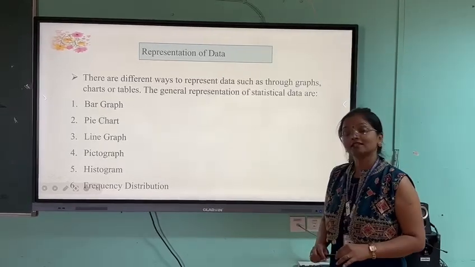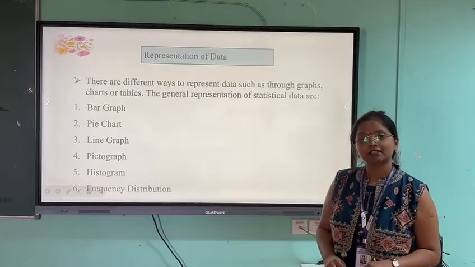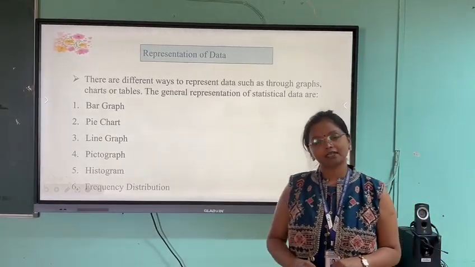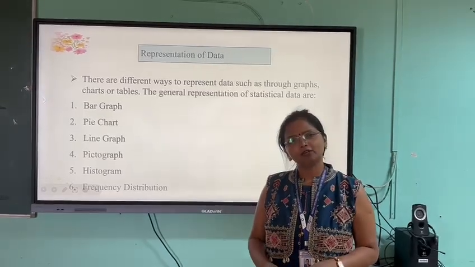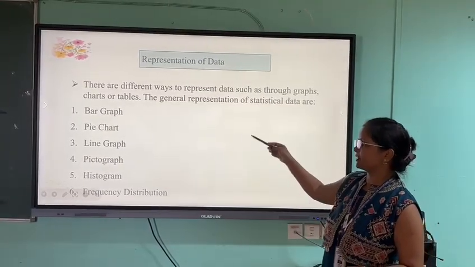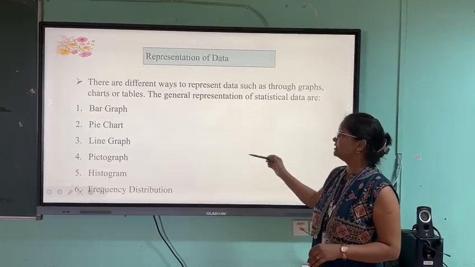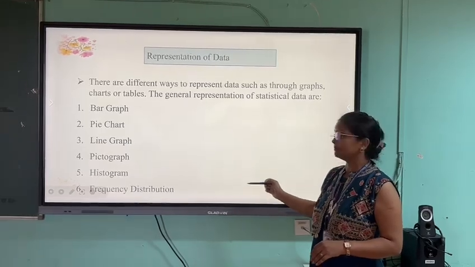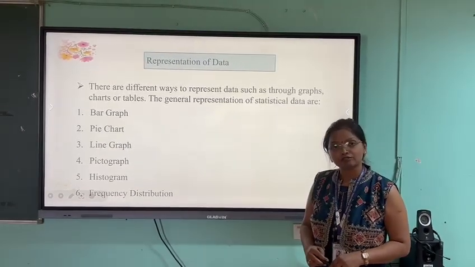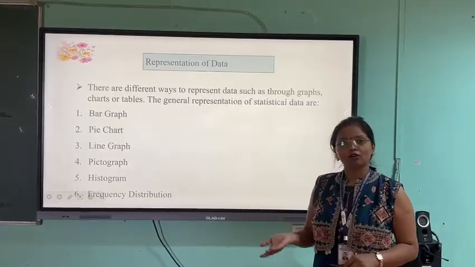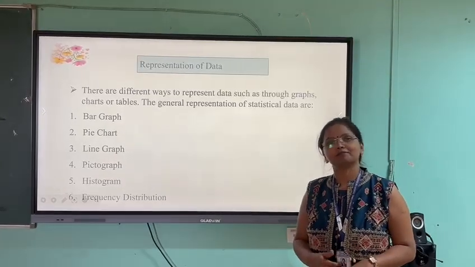All this data which we collect for interpretation can be represented in terms of graphs. It could be of different types: bar graph, pie chart, line graph, pictograph, histogram and frequency distribution, from which we represent all the data graphically.